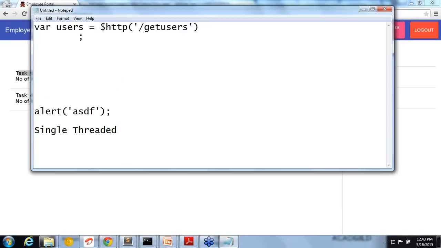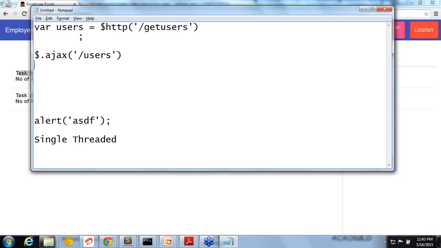So let me show an example with jQuery. $.ajax of something users. It will ask for a success call, and you will give a function, right? That means you are not immediately getting the response. You will get it at a later point of time, and at that time you will execute this. Okay, alert, the users came, right? So this is going to happen at a later point of time. Correct. There can be an error call, there can be a success call.